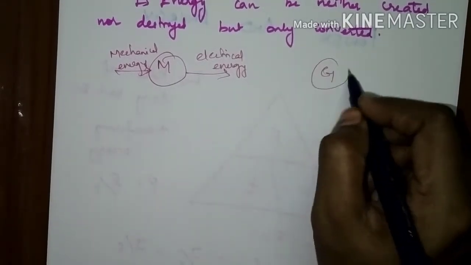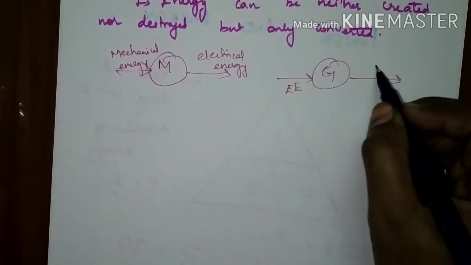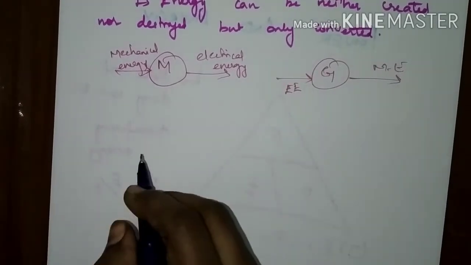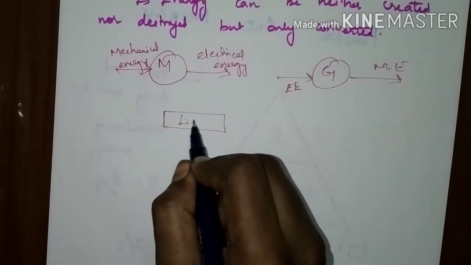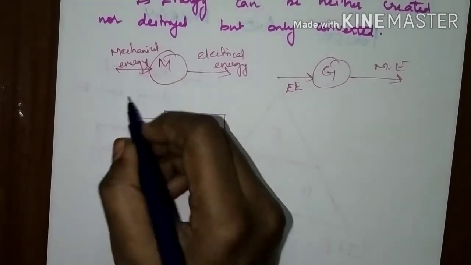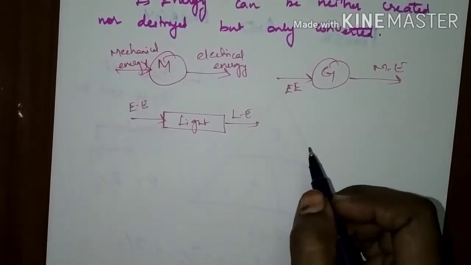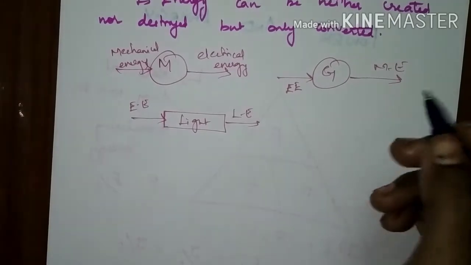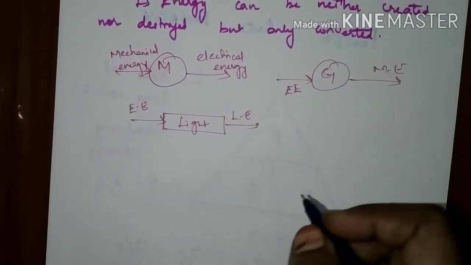Similarly, in a generator, electrical energy is taken as an input and the output is mechanical energy. We can take many appliances also. In a tube light or any light, electrical energy is taken as an input and light energy is given as an output. And in a fan, electrical energy is taken and mechanical energy is the output, or wind energy is the output.